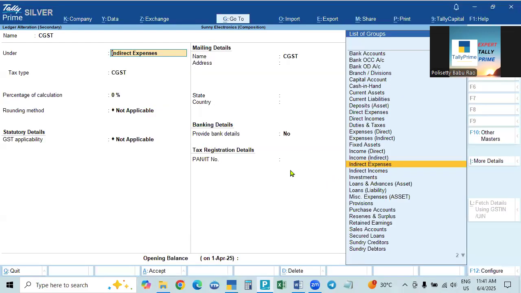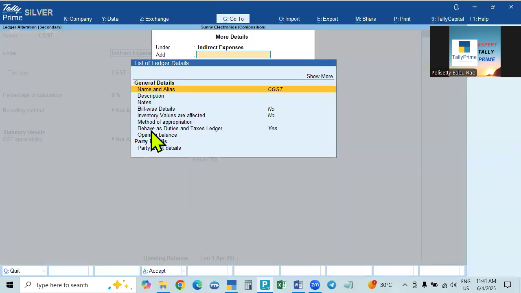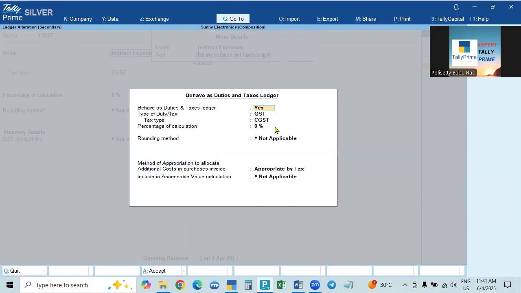For that, we have to make a setting here. Go to more details, click there, or press Ctrl+I. See, this one is indirect taxes we are creating, but it is a tax, so it has to behave like duties and taxes, though it is not duties and taxes. Here, behave as duties and taxes: if it is no, we have to make it yes. Again, it comes here, behave as duties and taxes. First of all, we have to give yes.